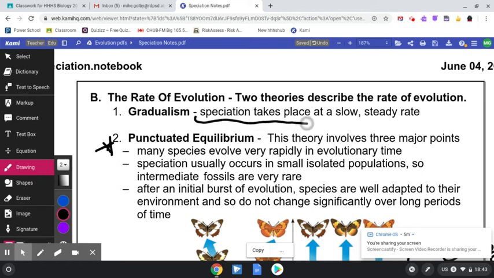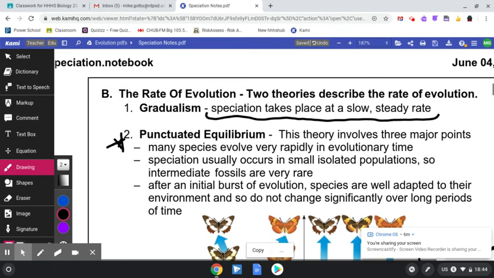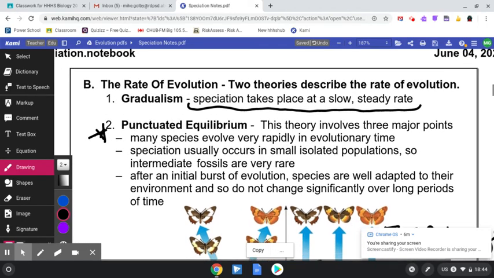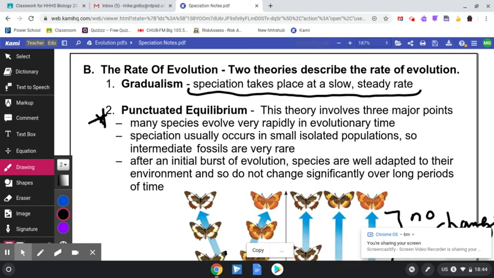Evolution takes place at a slow, steady rate over time, and it takes a lot of time. Gradually, the finches' beaks have changed due to the competitiveness between them, sources of food, etc. So gradualism is the most common theory that we on Earth follow.